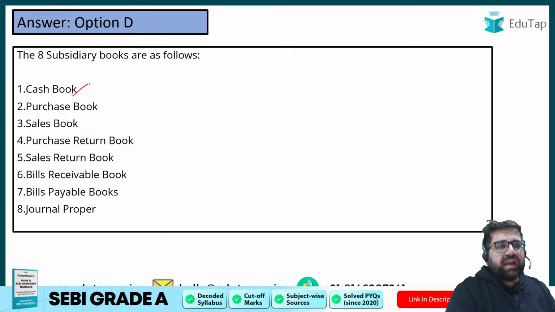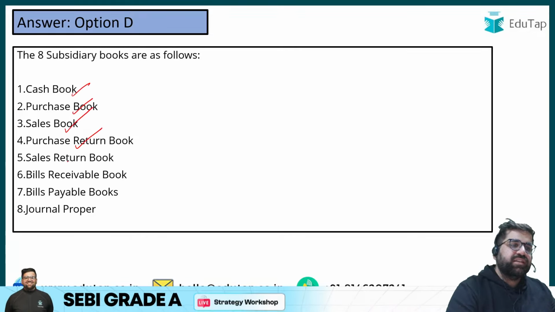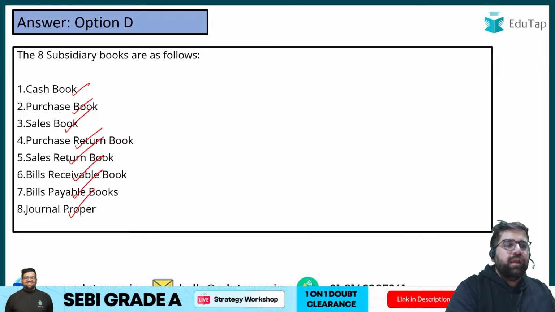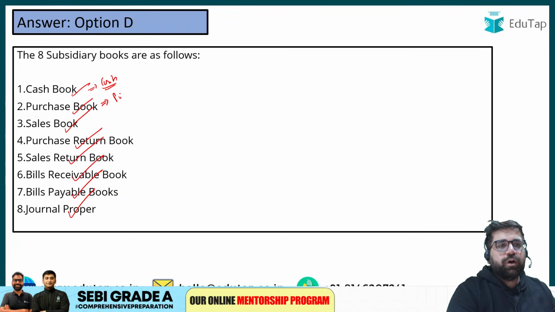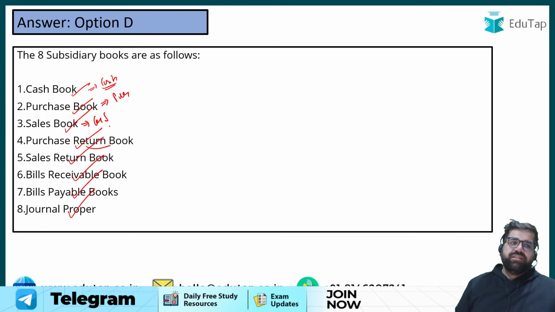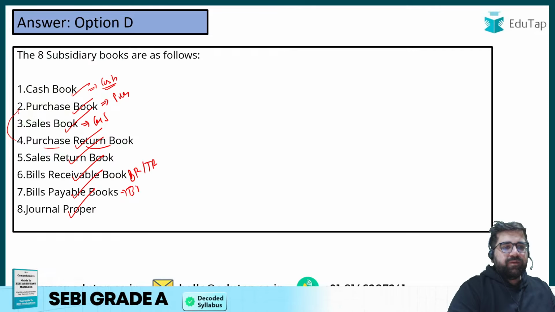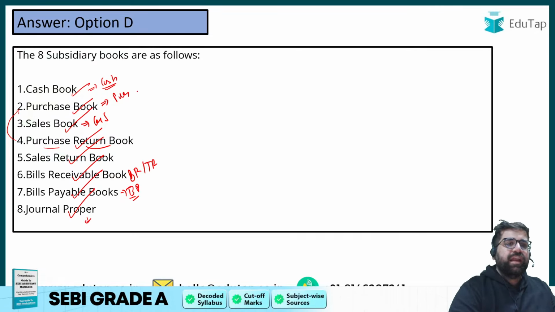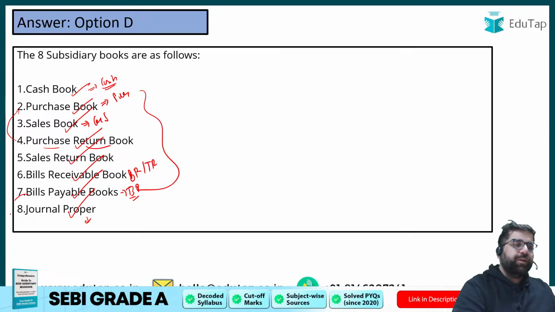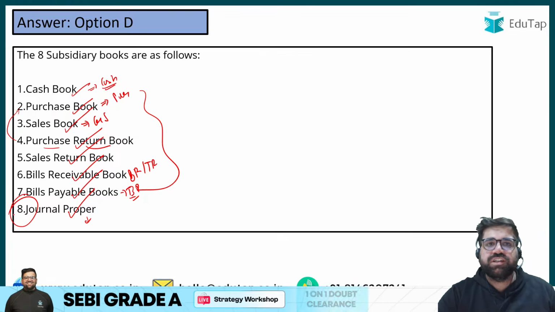Next question. Yes, it will be subsidiary book. So my subsidiary books are cash book, purchase book, sales book, purchase return, sales return, bills receivable, bills payable, and journal proper. In cash book, you will record all the cash transactions. Credit purchases will be recorded in purchase book. Sales book is for your credit sales. Purchase return, as the name suggests, is for purchase returns only, but only those purchase returns which you have done on credit. Sales return also. Bills receivable and bills payable will deal with your BR and your trade receivables. Bills payable will be recorded in bills payable. Journal proper is like anything which is not recorded in 1 to 7 will be recorded in number 8, which is your journal proper.